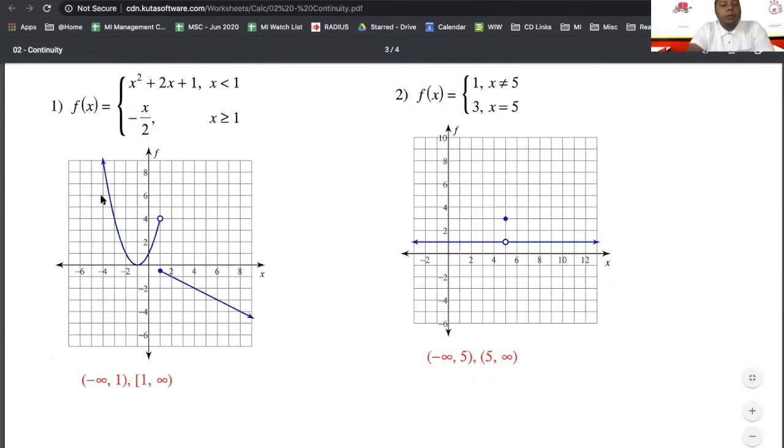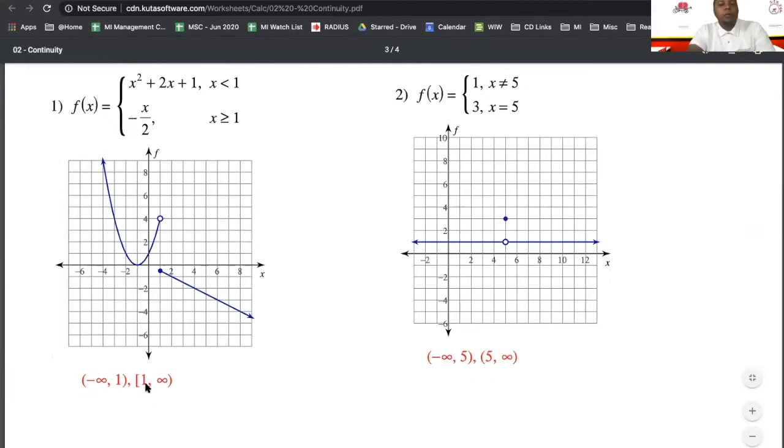We are continuous from negative infinity. That's what the arrow means. We're just going to go continuous on, and we're talking about domain here, from negative infinity into 1. And then we start at 1 again, and then go to positive infinity. Some of you may be asking me, Benda, why does this one have a parenthesis?